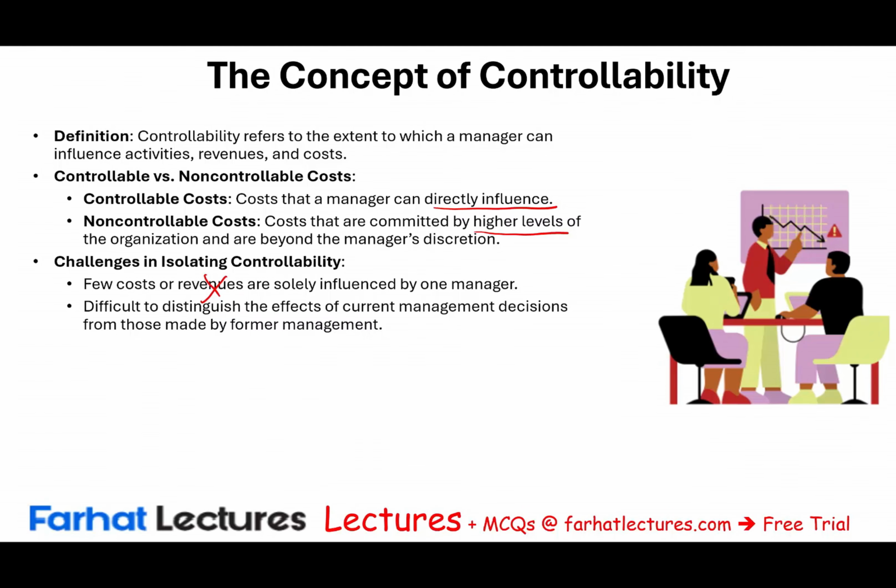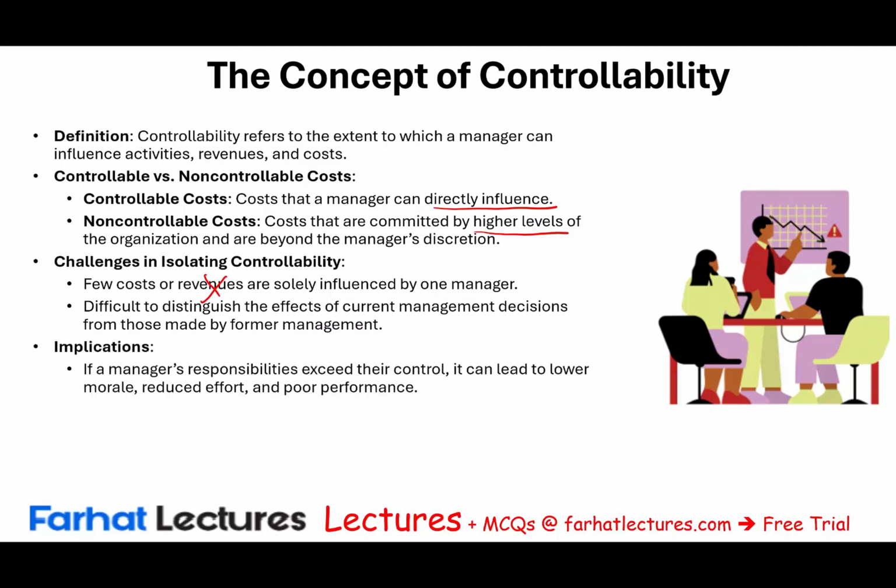That's why we have to know whether the cost is controllable or not, because the implication, if the manager's responsibilities exceed their control, can be lower morale, reduced effort, and poor performance. If they cannot control that cost, they should not be blamed for that. It should not be a reflection of their performance because this cost is a non-controllable committed cost that the manager inherited and they have to live with it.